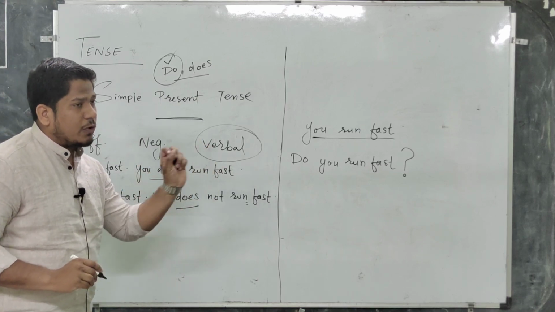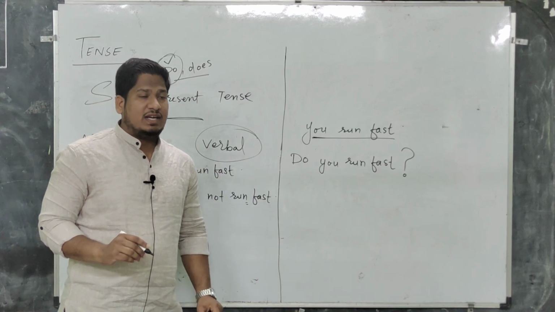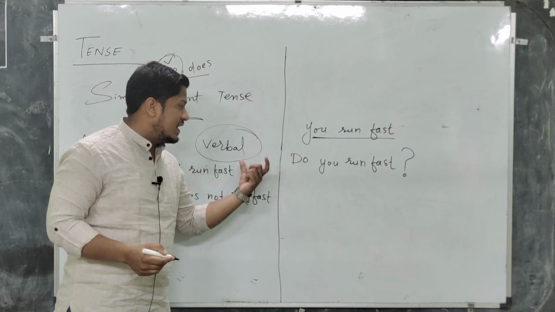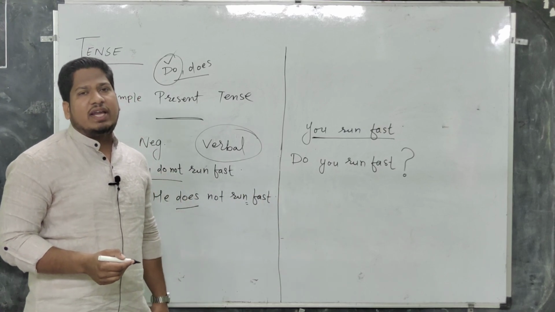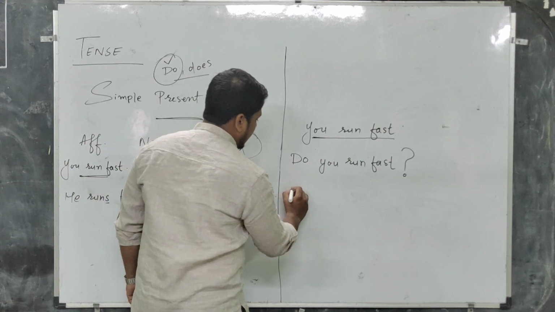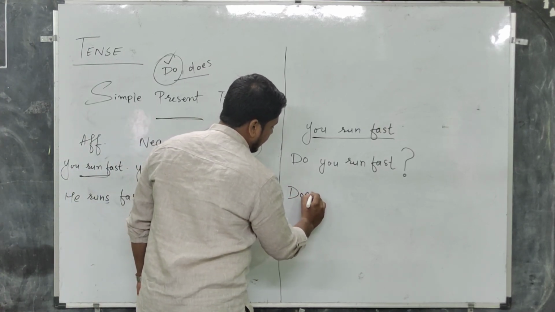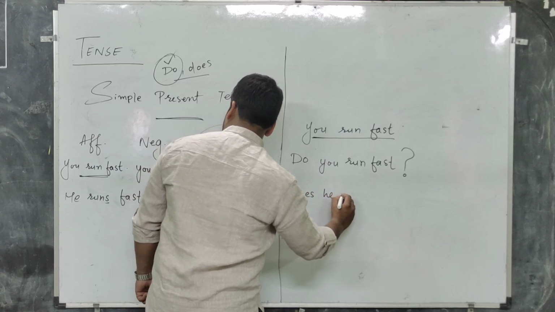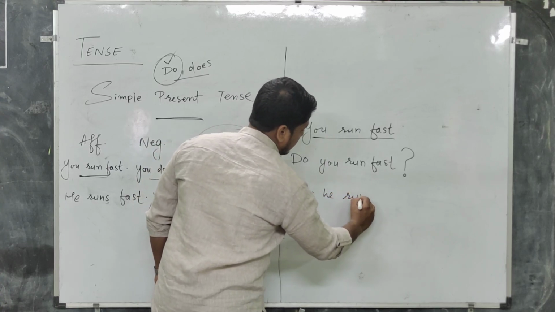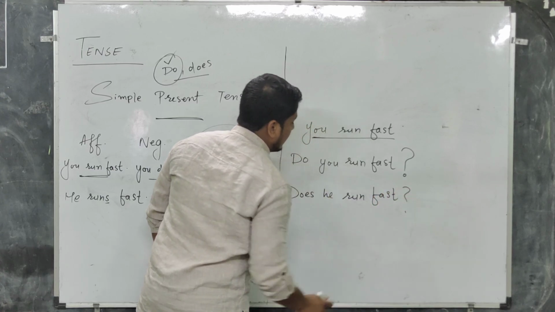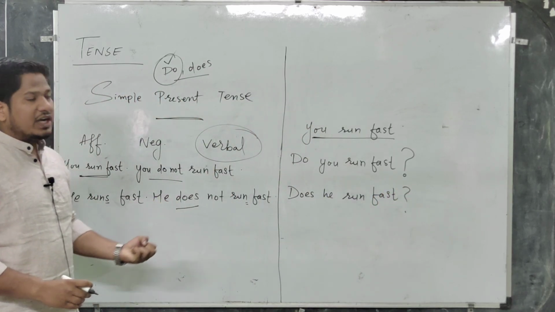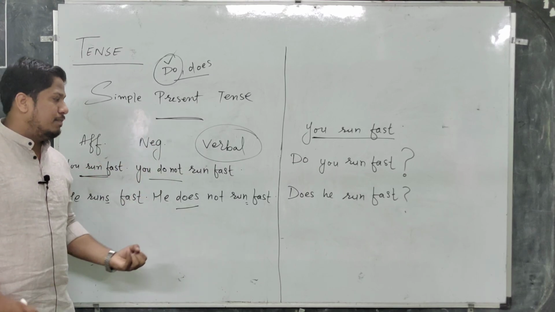Now we have to form the verbal of this sentence. So what will be the verbal of this sentence? As I suggested, use a helping verb at the beginning of the sentence. So there should be does he run fast. Does he run fast? Does he run fast? So this is the negative and verbal of singulars in simple present tense.